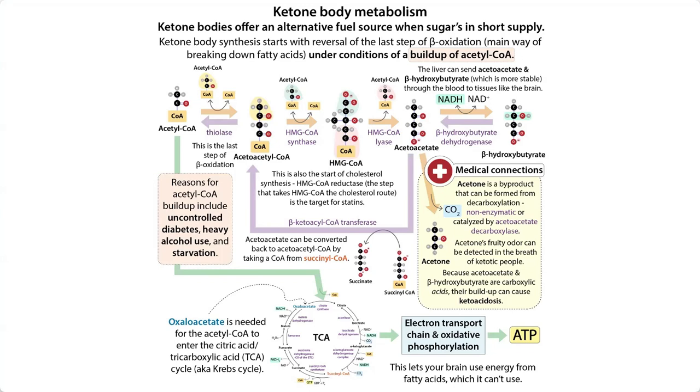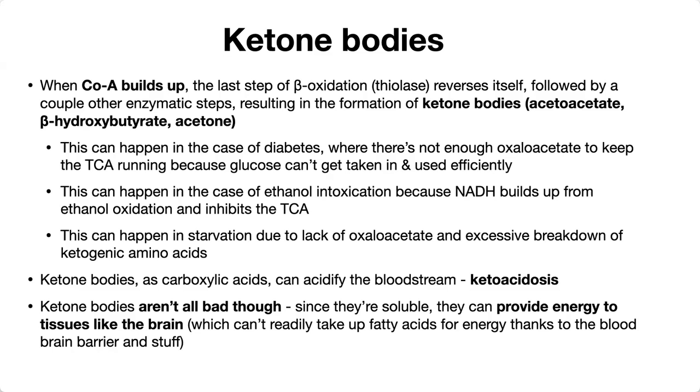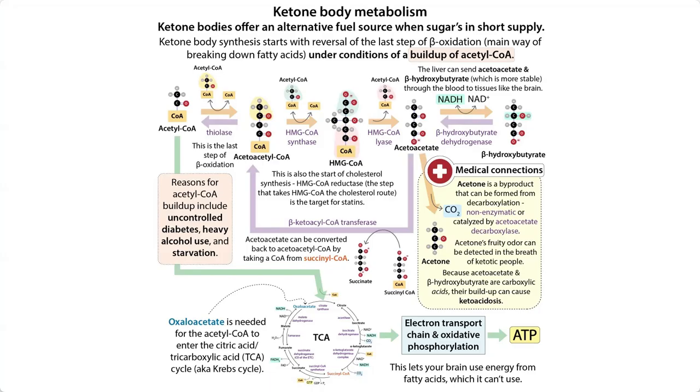But before you get away thinking that all ketone bodies are bad, they're really important for your brain, since they're soluble and can go through the blood-brain barrier, whereas your lipids, your fatty acids traveling through your bloodstream on serum proteins, can't actually get to your brain readily. So ketone bodies offer a quicker source of fuel for your brain, allowing it to keep going under conditions where glucose is low. Your brain can't store glycogen, so it really relies on those ketone bodies if it needs energy. And those ketone bodies can also be formed from some amino acids.